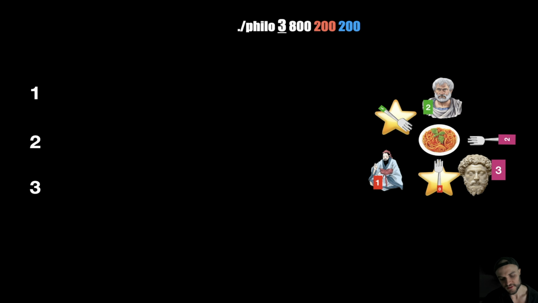So let's have a visual understanding of what I'm saying. It's pretty weird, right? I think it's pretty complicated. So let's say we have philosophers 3, 800, 200, and 200. And let's start the simulation. So initially we get philosopher number 2 that is locking fork number 1. So philosopher number 1 is blocked, right? Because the fork is locked. And then we have philosopher number 3 that is locking fork number 0, but philosopher number 2 has locked fork number 2. So even philosopher number 3 is blocked, right? You see the image up here, I think it's clear. So now philosopher number 2 can eat.